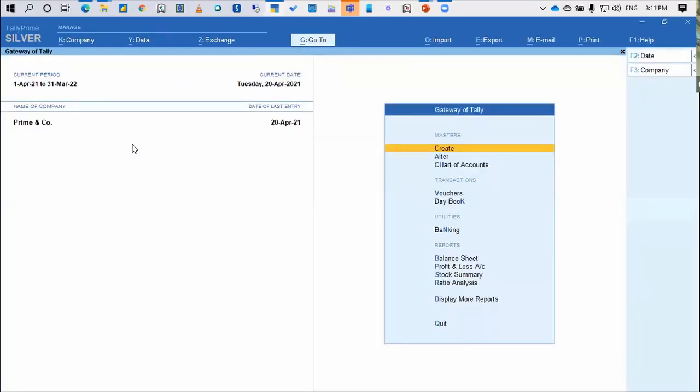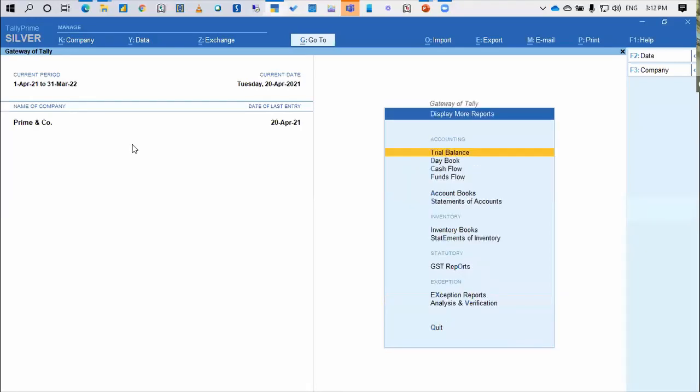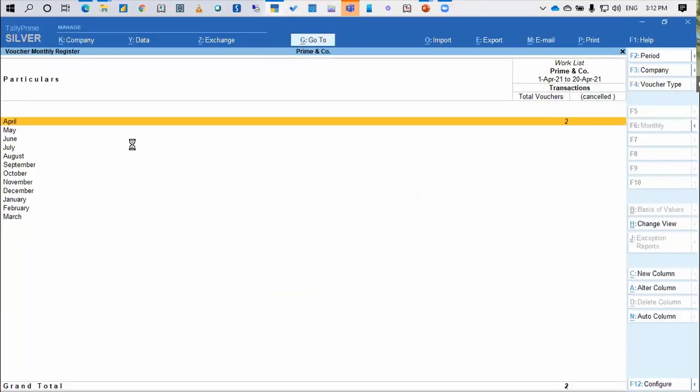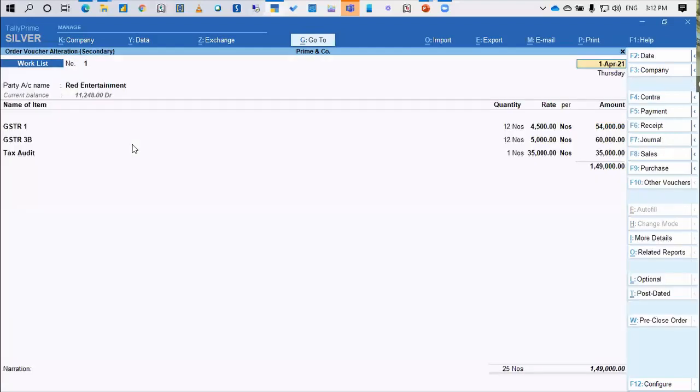Now, having said this, whenever I receive a work of a client, I need to pass a work list entry. Or at the beginning of each financial year, I will pass the entry for a work list. Let me show you how it is to be passed. So I've created a client called Red Entertainment. Let's say for the Red Entertainment, I'm going to provide the services of the GSTR 1, GSTR 3B, and the tax audit. These are the three services I'm going to provide to the Red Entertainment.